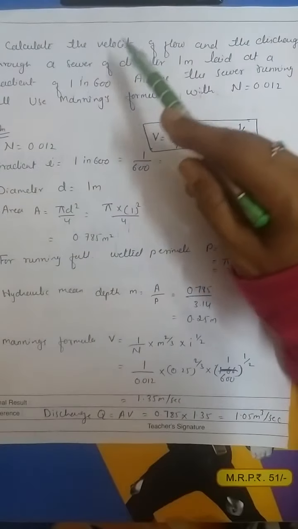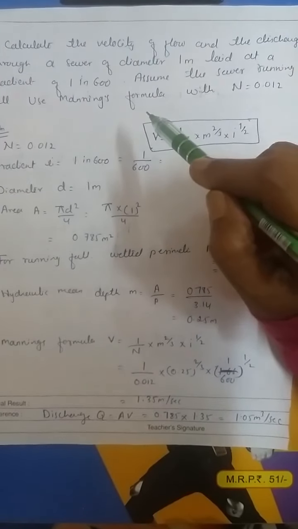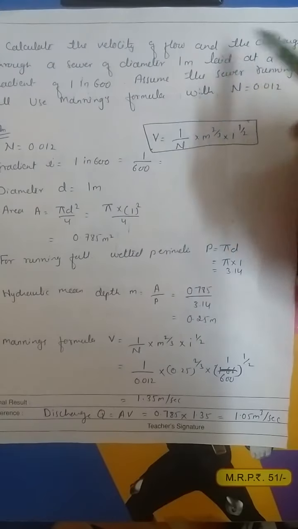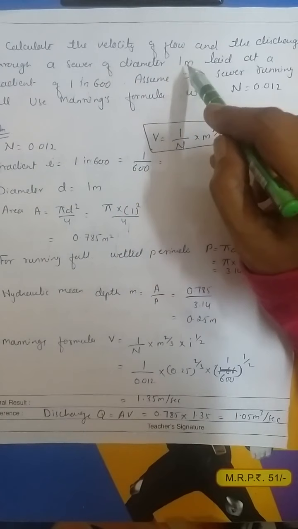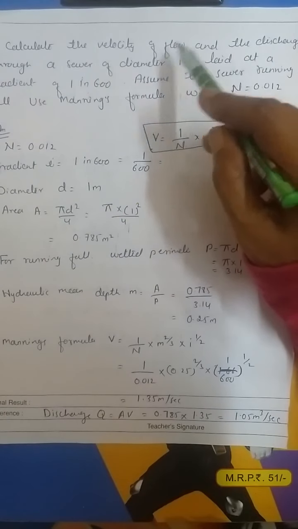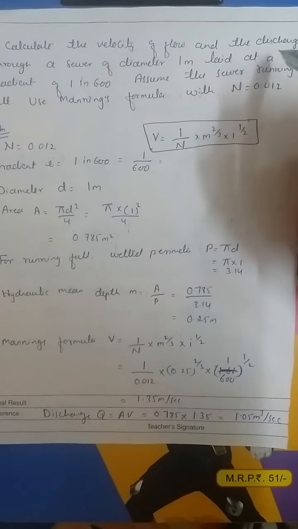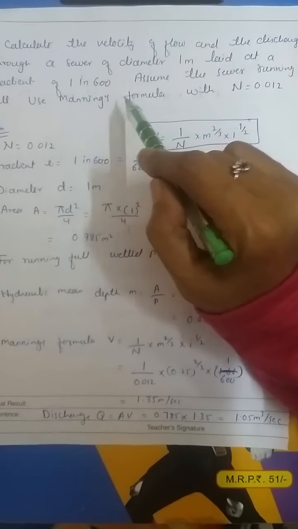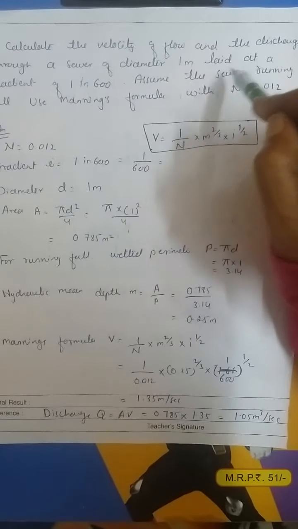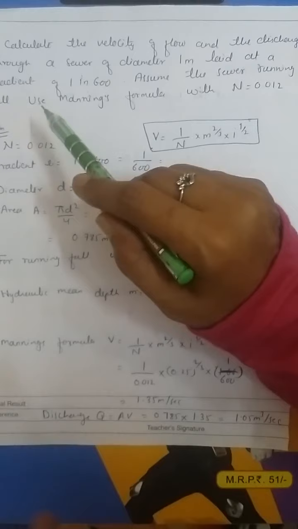I'll read out once again the question. Calculate the velocity of flow and the discharge through a sewer of diameter 1 meter. So the diameter of the sewer is given, that is equal to 1 meter, and it is laid at a gradient of 1 in 600. Then we have to assume the sewer is running full.